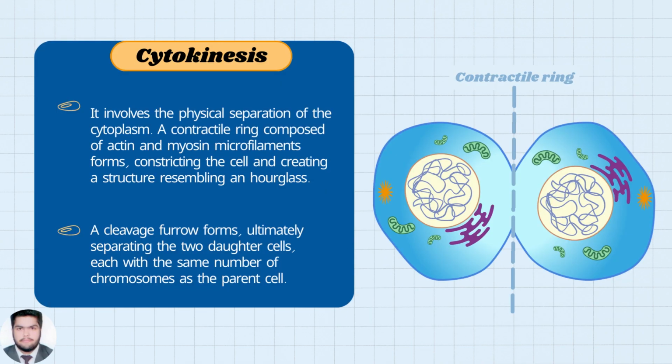Cytokinesis. It involves the physical separation of the cytoplasm. A contractile ring composed of actin and myosin microfilaments forms, constricting the cell and creating a structure resembling an hourglass. A cleavage furrow forms, ultimately separating the two daughter cells, each with the same number of chromosomes as the parent cell.